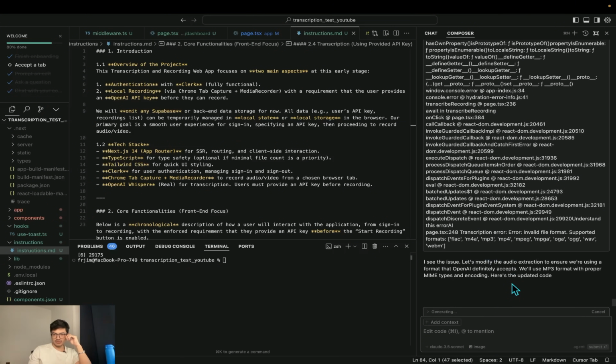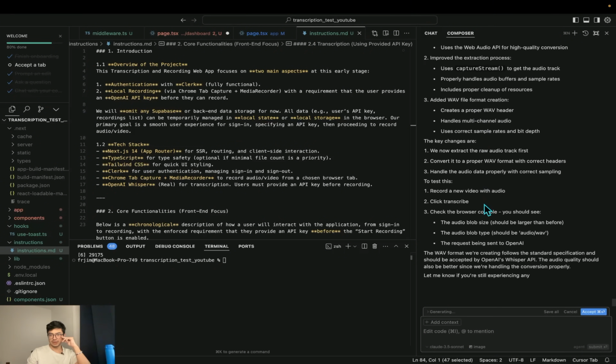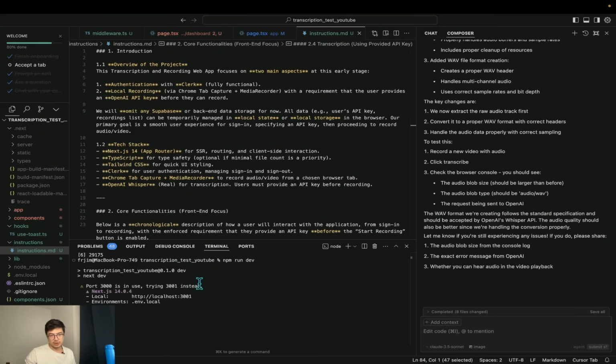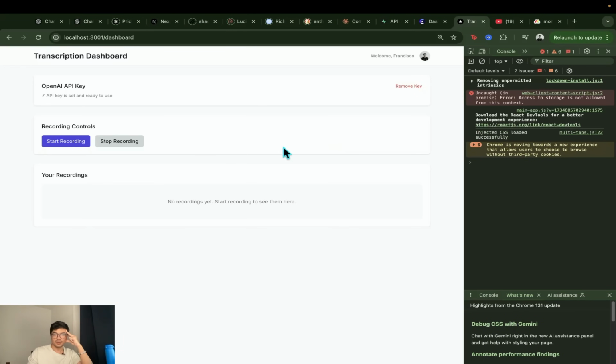So hopefully you guys have a better understanding now. Okay, a proper WAV: it gets the raw audio, then transforms it to WAV. Check the browser console, the audio blob size should be larger than before. Okay, so it's telling me some stuff to check. Let's accept the changes and let's do npm run dev now. Okay, let's use 3001, that's fine. It remembers that I have the API key, cool.